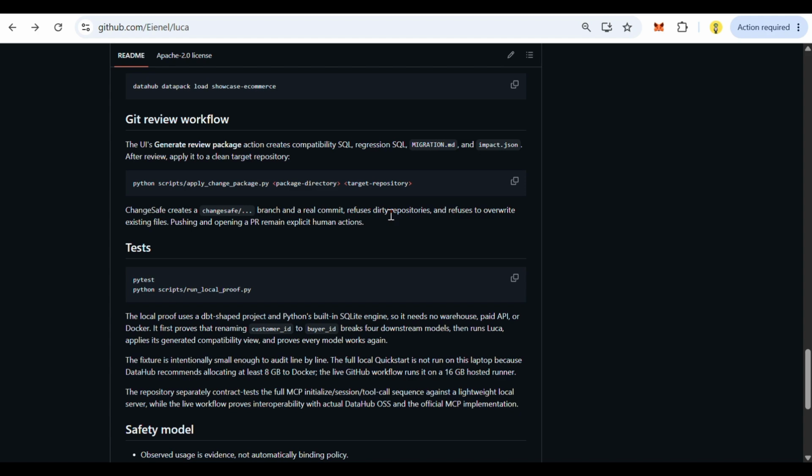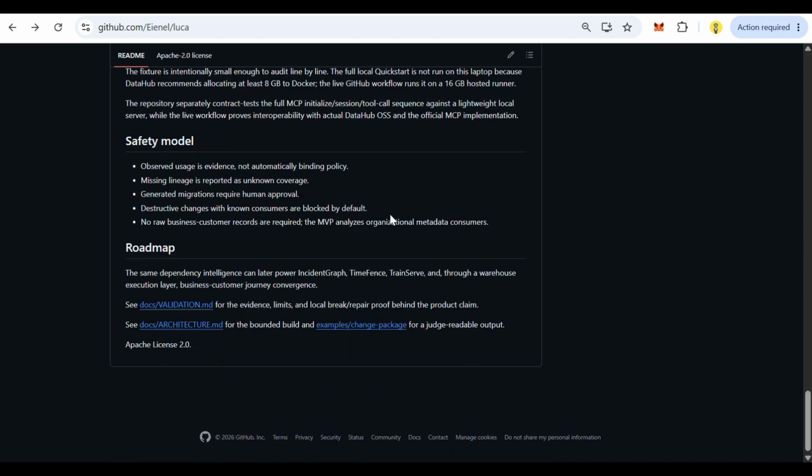right. So we integrated DataHub. We are using the MPC, and you could see our safety models here, and you could actually see the roadmap where we can validate evidence in the next product and the architecture of the entire state.